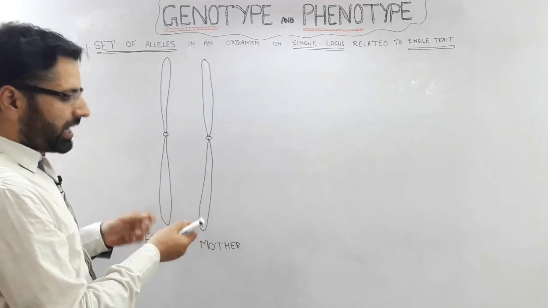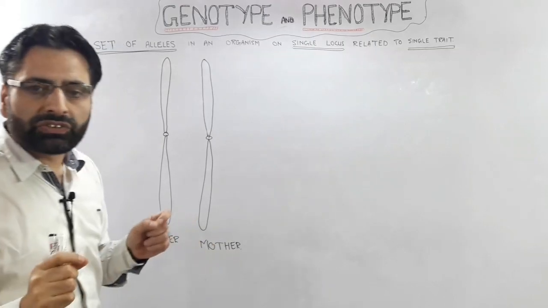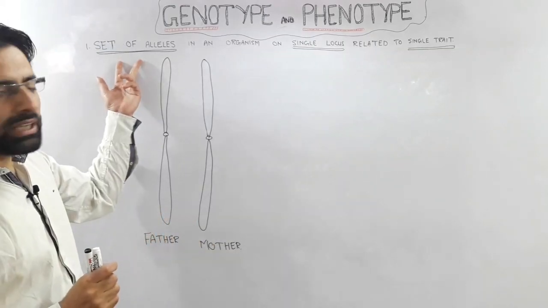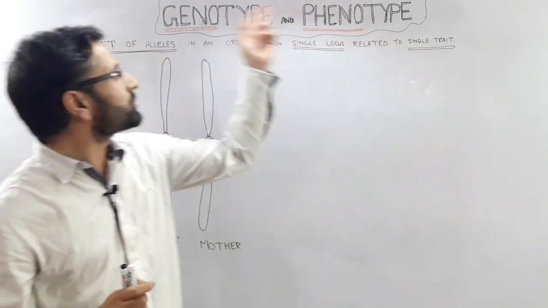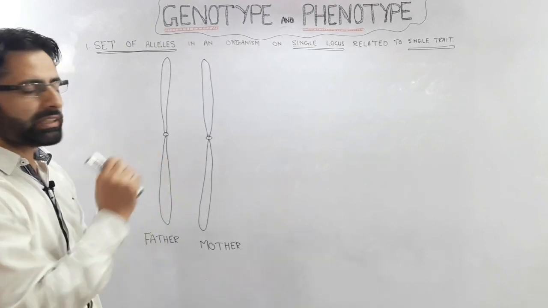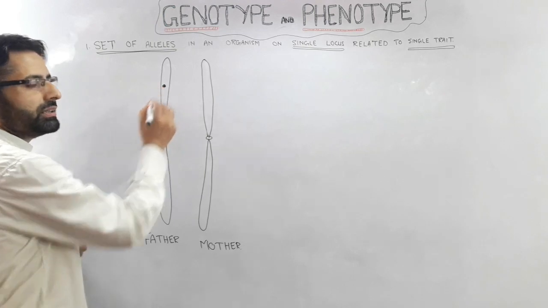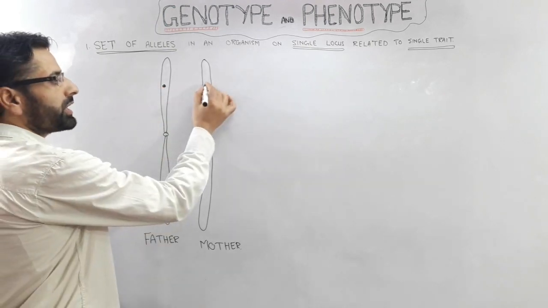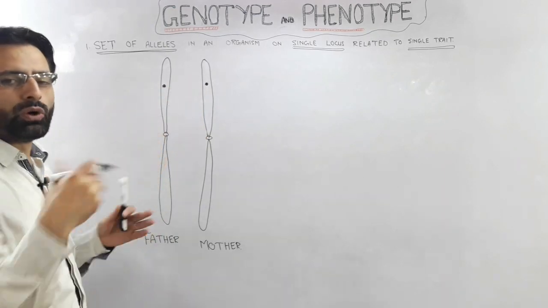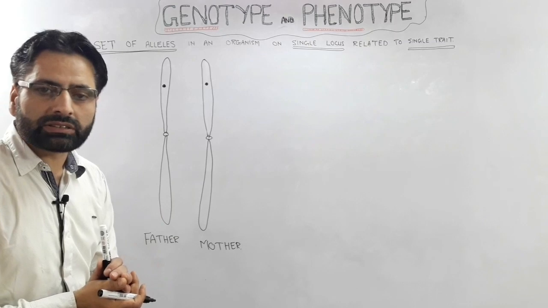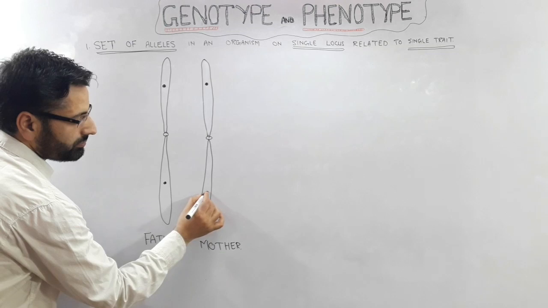Now, we are going to explain what is meant by the single locus related to the single trait. And that set of alleles which are located on the single locus and controlling the single trait is called the genotype. So let me try to explain it. For example, we have at this location one gene, and on this location we are having another gene, and this is called the locus, as I have described in the previous lecture. Now this is one locus, and here we have another locus.